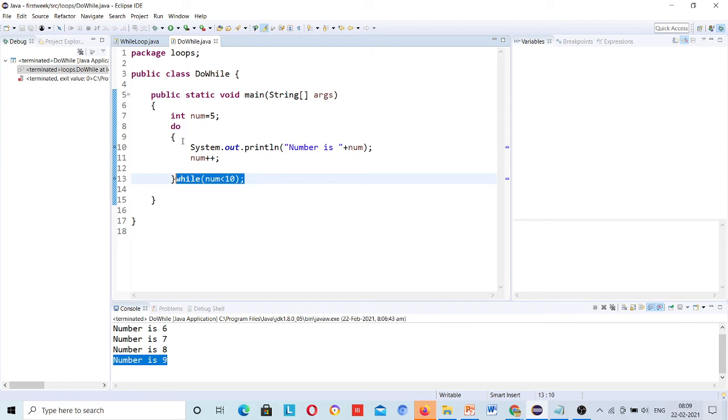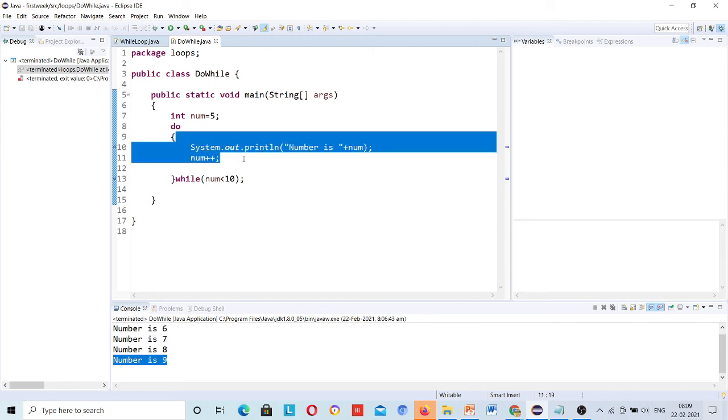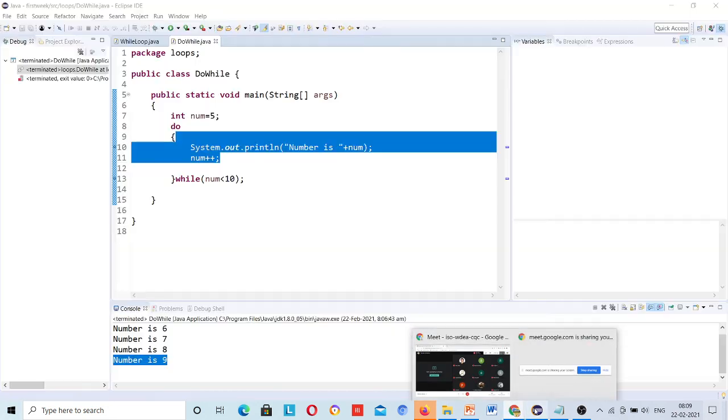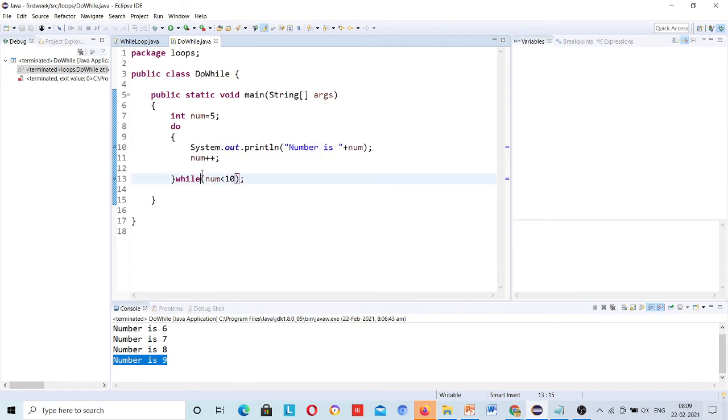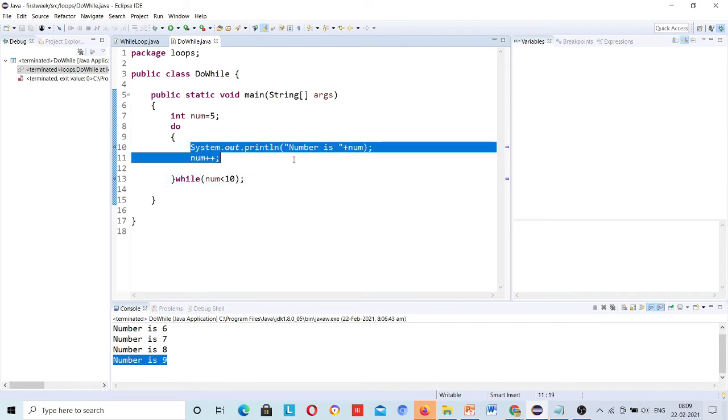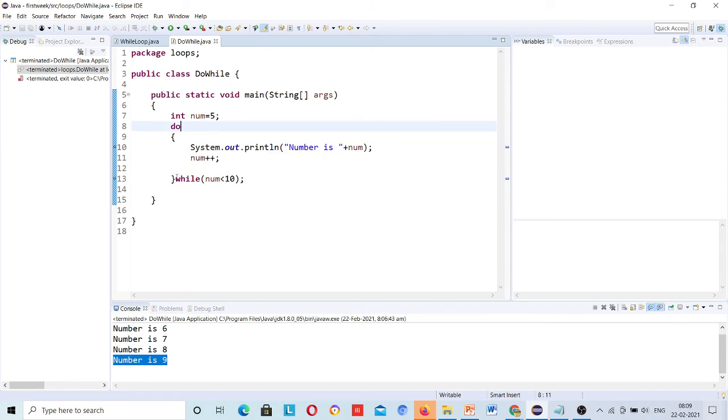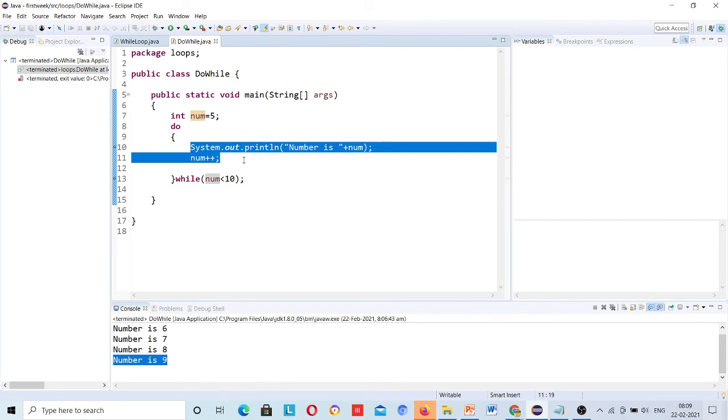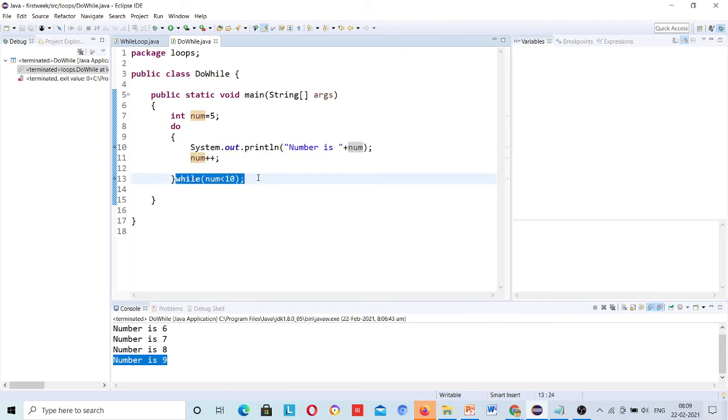Yeah, see, this do while loop will run at least once. Okay. Can you hear me? I said that do while loop will run at least once, because the condition check is at the end. So first it will enter inside, and then whatever code you have written over here will be executed, and then it is going for the condition.